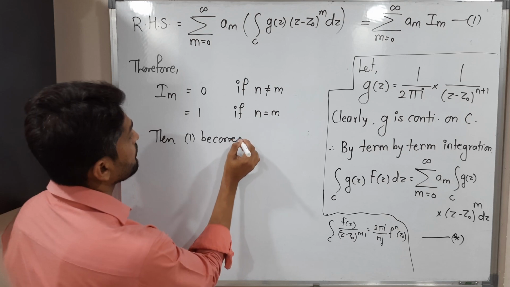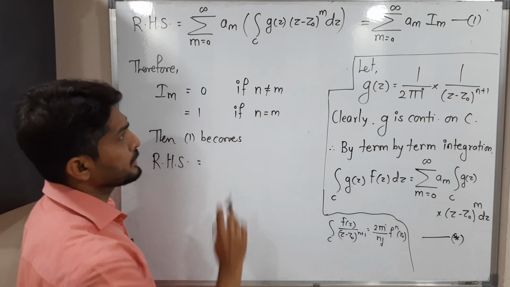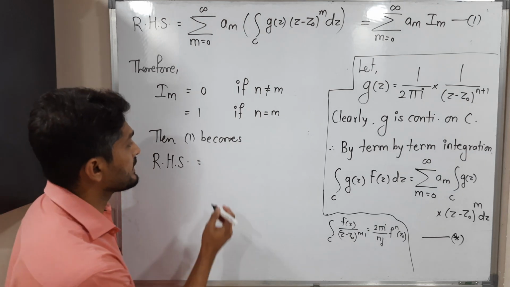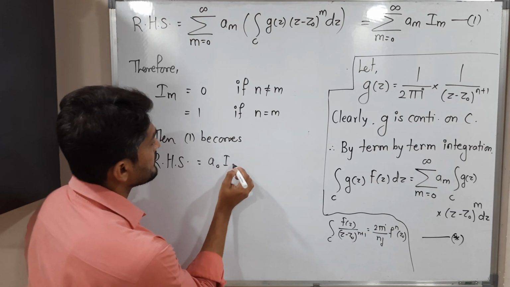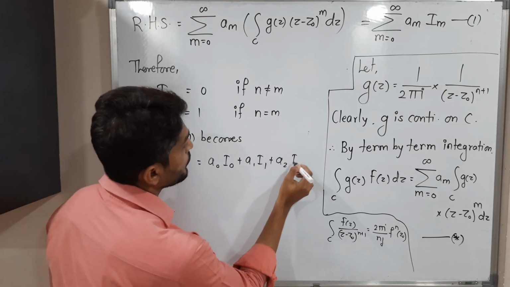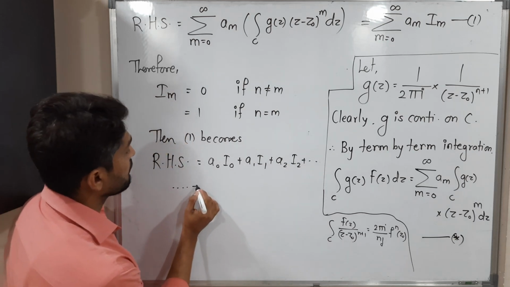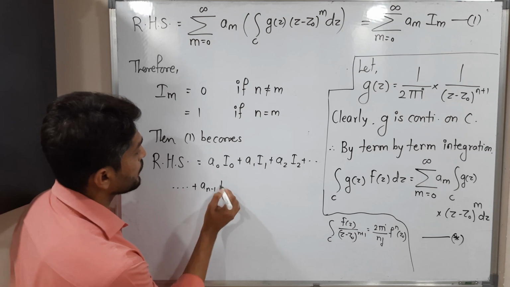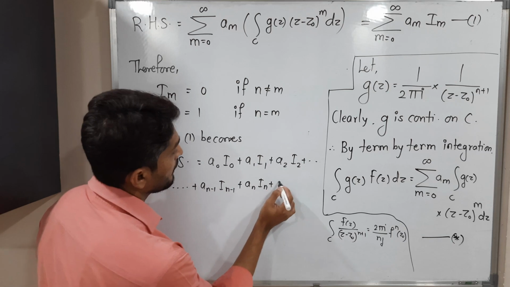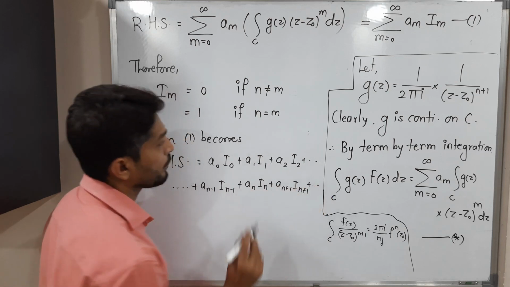So then equation 1 becomes: the right hand side is the summation, so let us expand it. We should start with m equal to 0: a0 I0, a1 I1, a2 I2, plus and so on. In this way we will go up to a(n minus 1) I(n minus 1), an In, a(n plus 1) I(n plus 1), plus and so on.